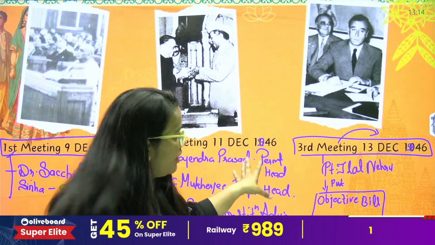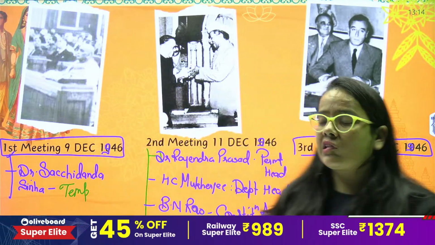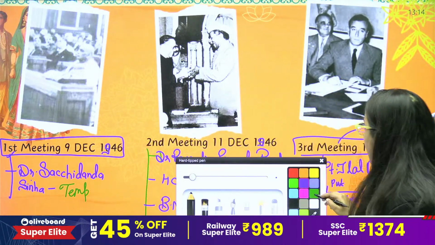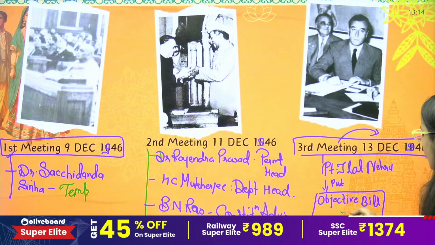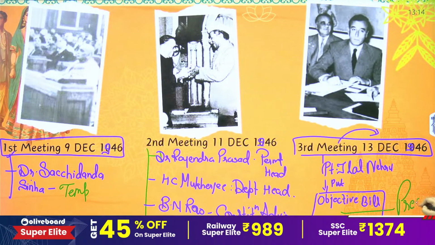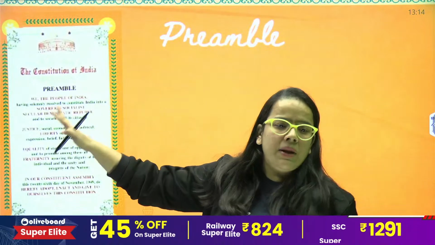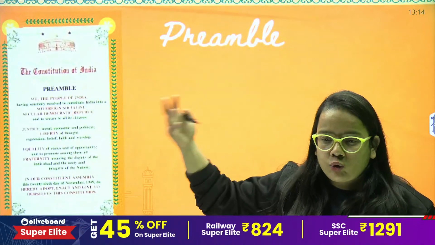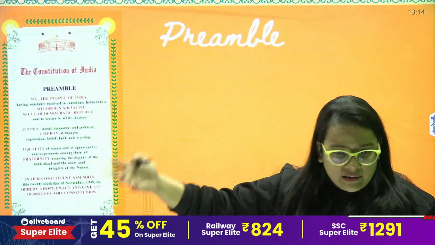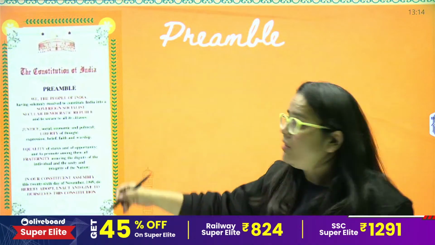Okay, and this objective bill later on was converted into the preamble. The source, or the basic structure, of the preamble was the objective bill.